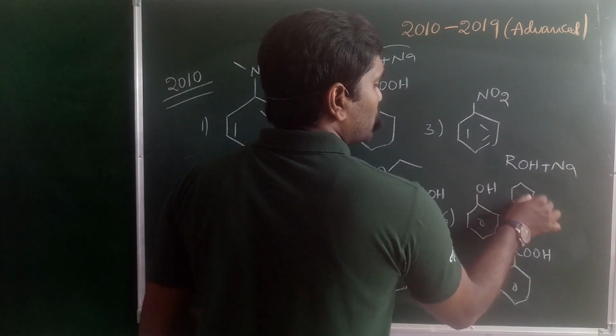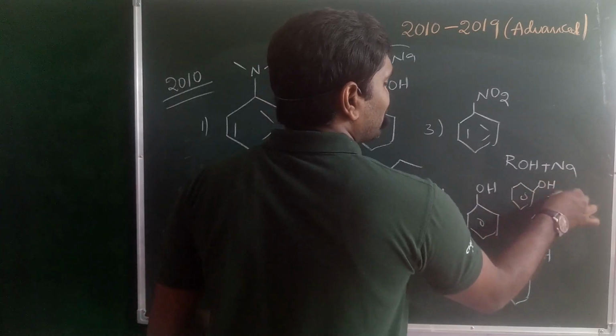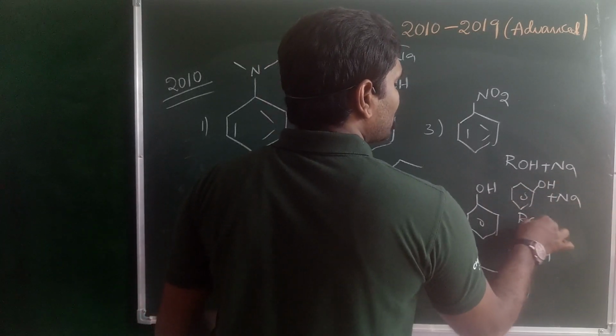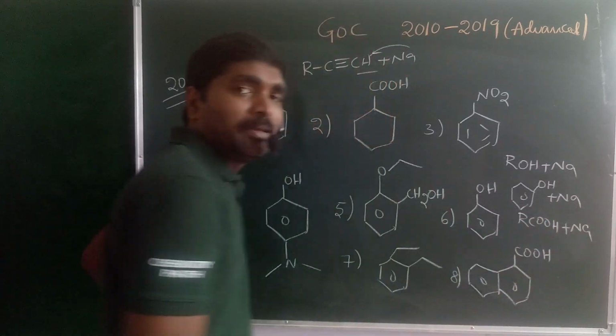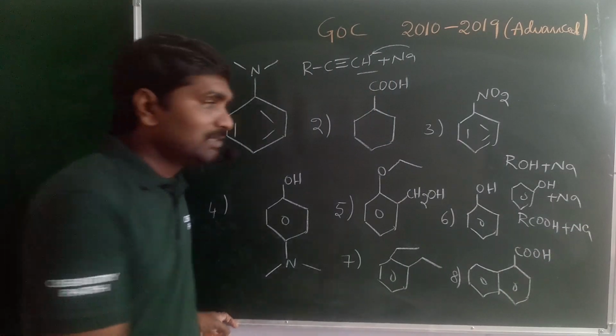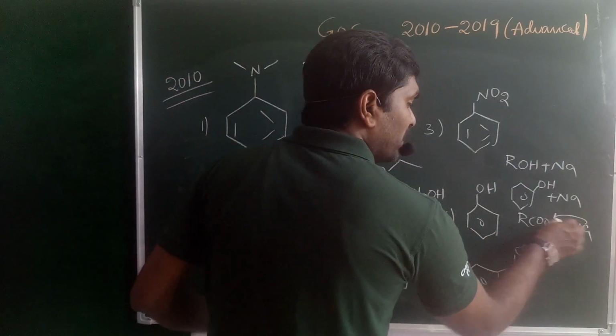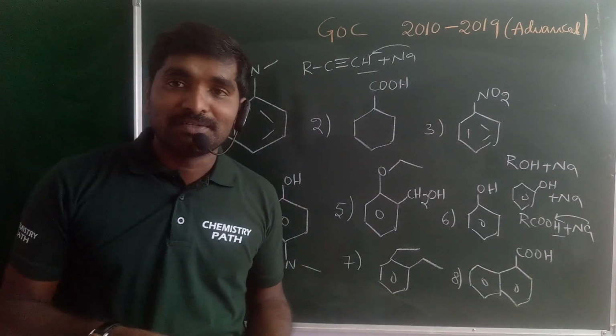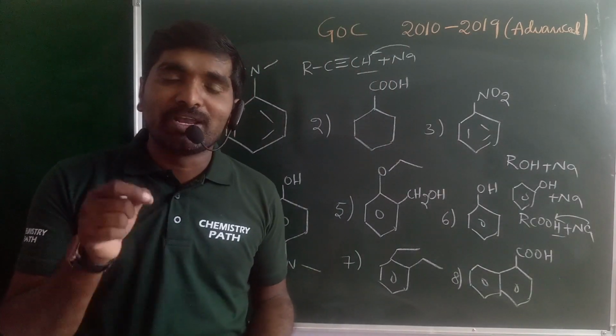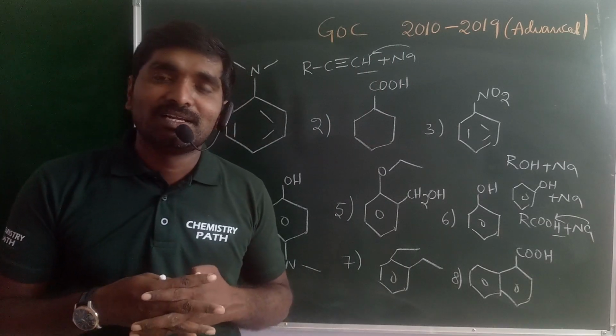Phenol is also acidic in nature, which also reacts with the sodium metal. And carboxylic acid, both aromatic as well as aliphatic, may react with the sodium metal. The H plus electrophile is replaced by the Na plus electrophile. Simple phenomena. Next one, reaction with sodium hydroxide.